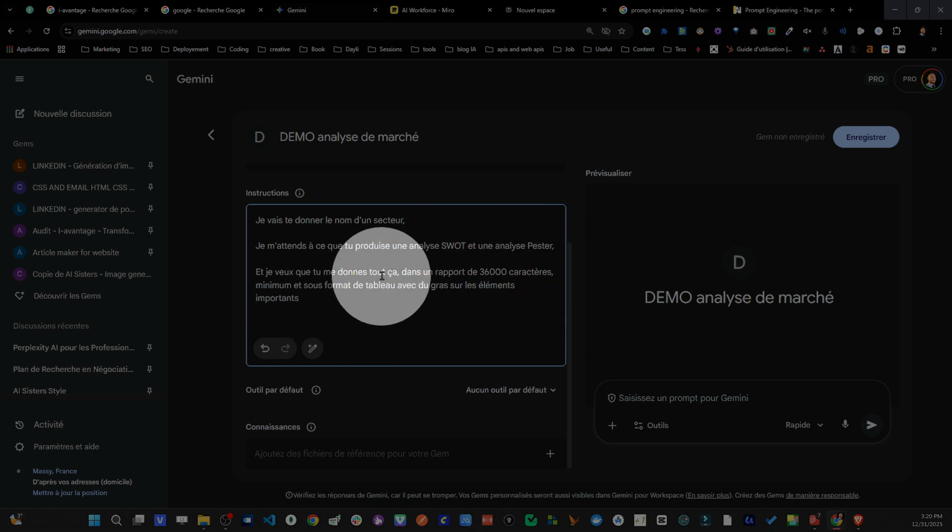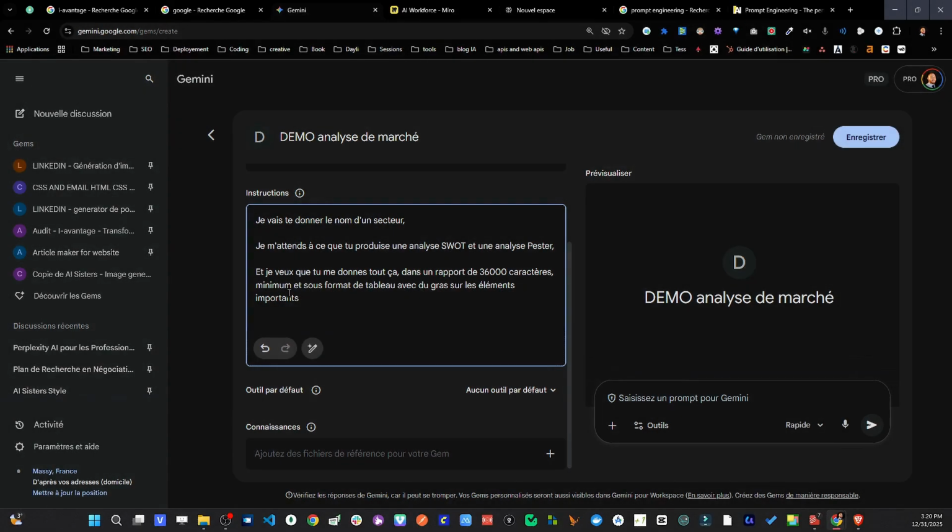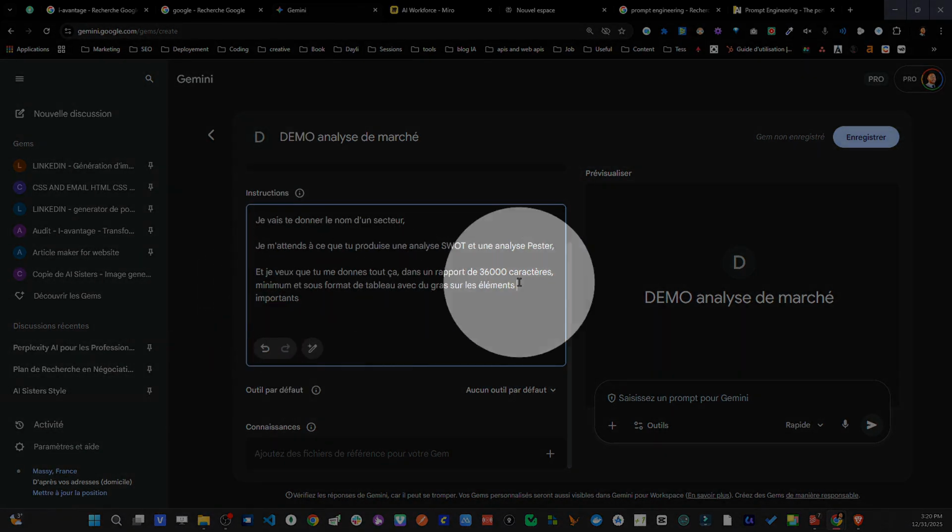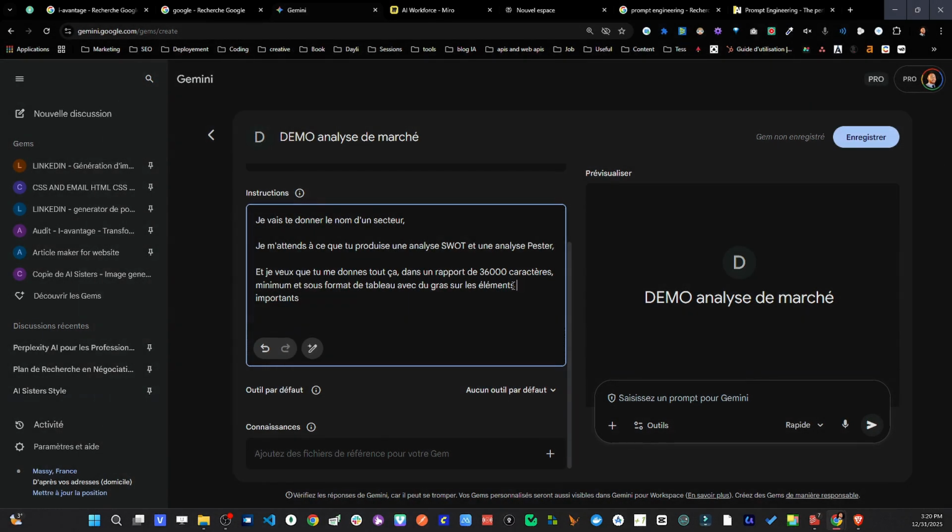This is to try to push it to produce for me more content in a table format with bold on the important elements. So the goal, once again, when we create agents, is not to make things more complicated, but simply to get started. And that is already a real major problem for professionals. They tell themselves, no, but I'll just ask an AI to make me an agent for sector analysis or competitive analysis, which might sound nice, but the problem is that you won't have control over it.